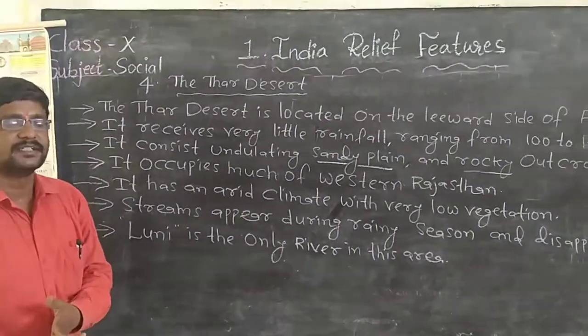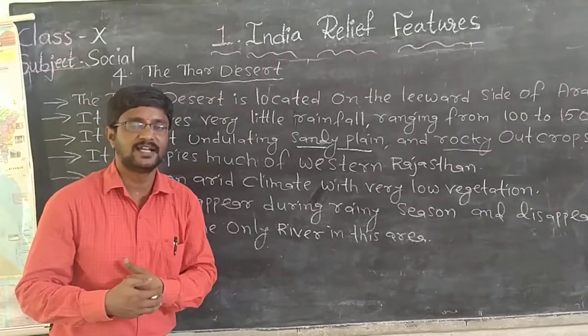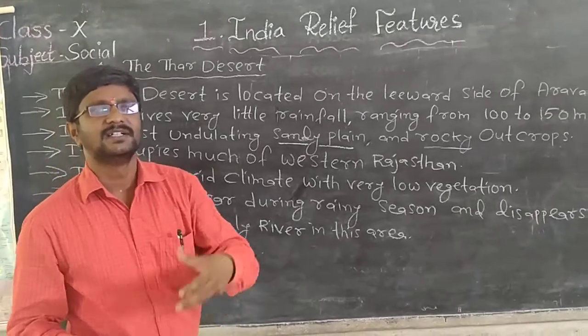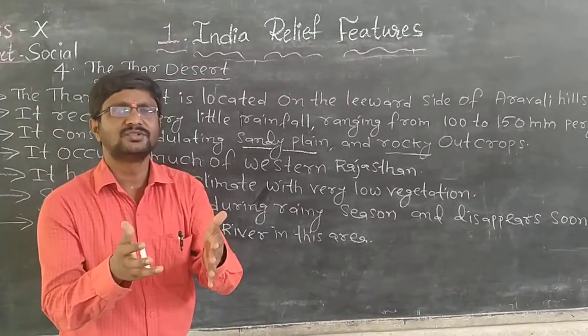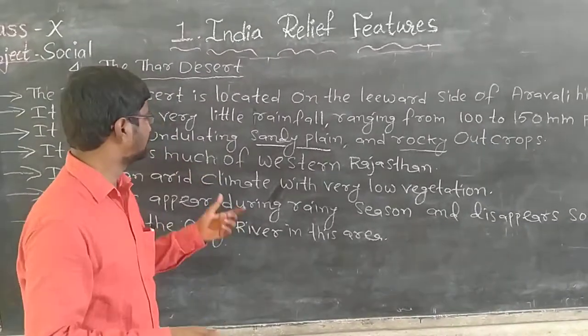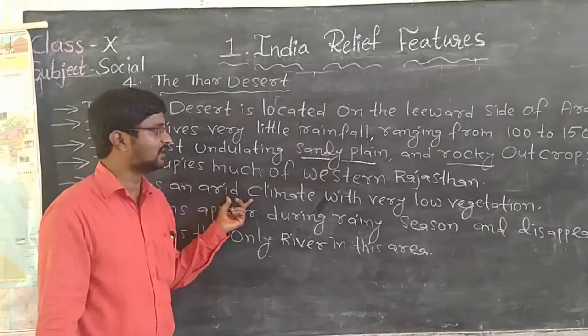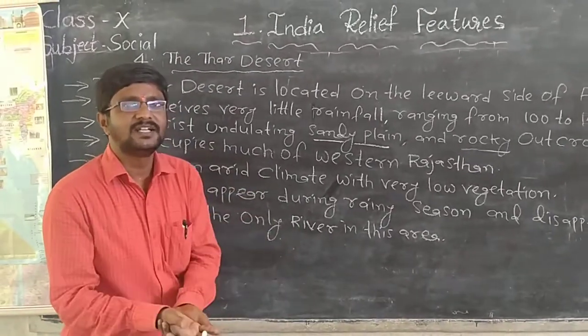So how is this region? It has an arid climate. What is arid climate? Arid climate means it is a dry climate region. Dry climate means almost no rains in that region. It receives very little rainfall. Such type of climate is called arid climate. So arid climate means it receives very little rainfall.